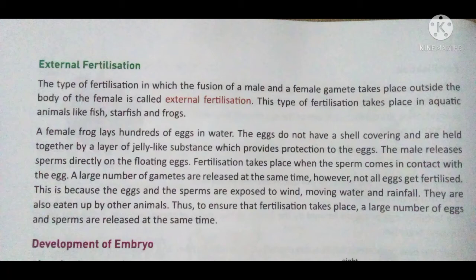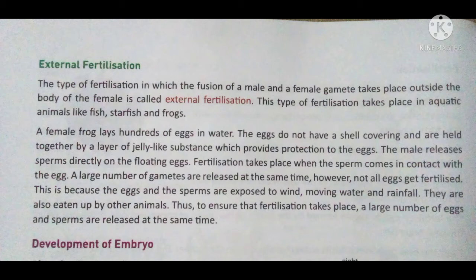Now we will discuss external fertilization. It means the type of fertilization in which the fusion of a male and female gamete takes place outside the body of the female is called external fertilization, which occurs mostly in aquatic animals, those living in water, because external fertilization requires that the sperm and ova be released outside the male and female body.